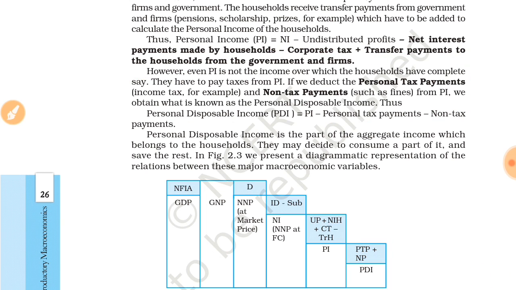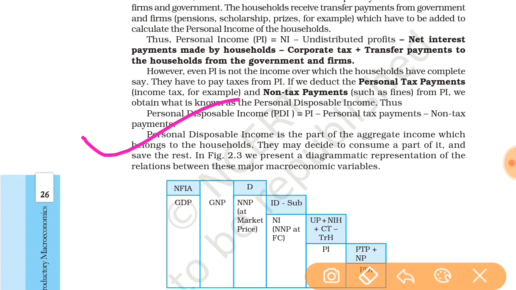So here again it is said that personal disposable income is the part of aggregate income, the total income, which belongs to the household. They may decide to consume a part of it and they can save it. So first we got the personal income, and second we got the personal disposable income.